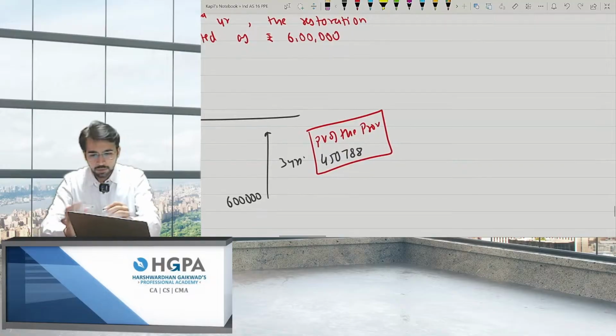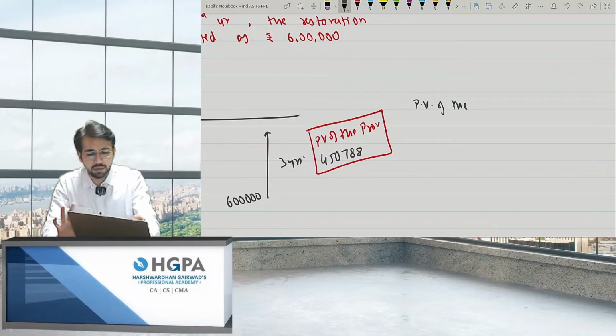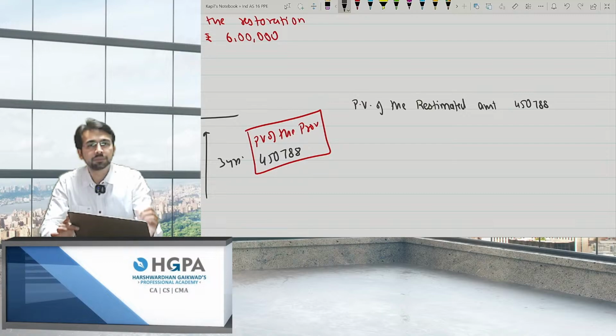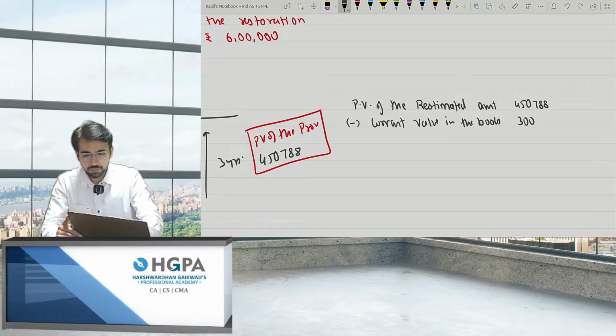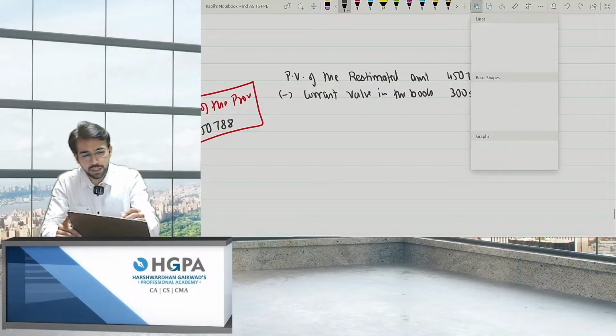The present value of the re-estimated amount is 450,788 minus the current value in your books, 300,527.